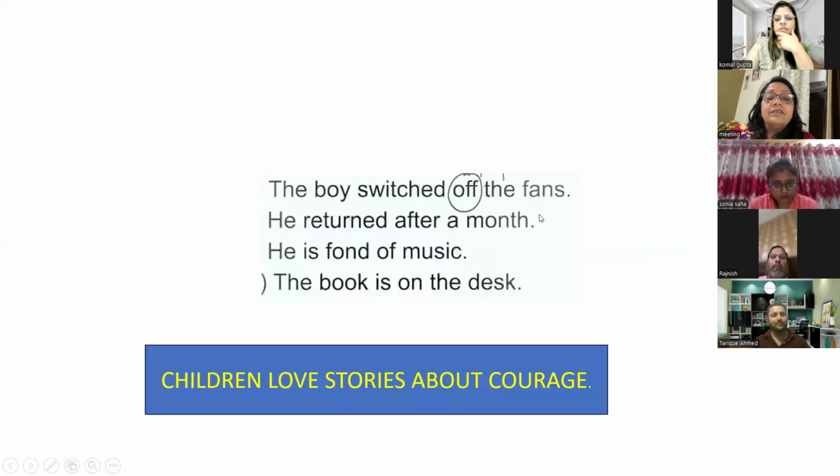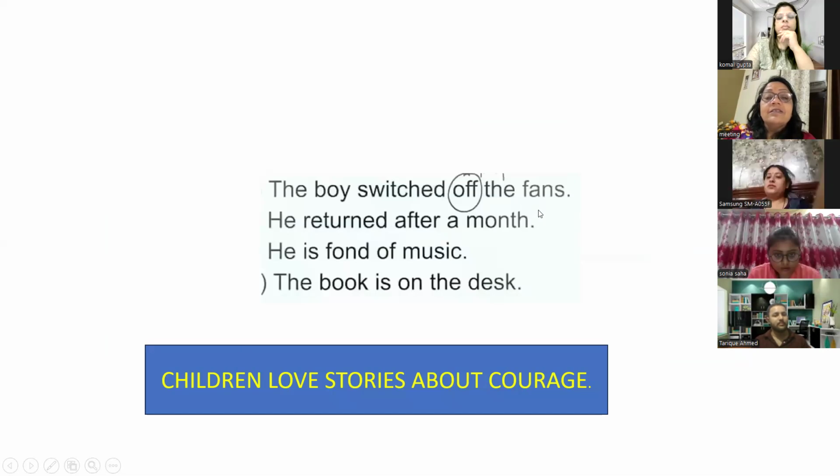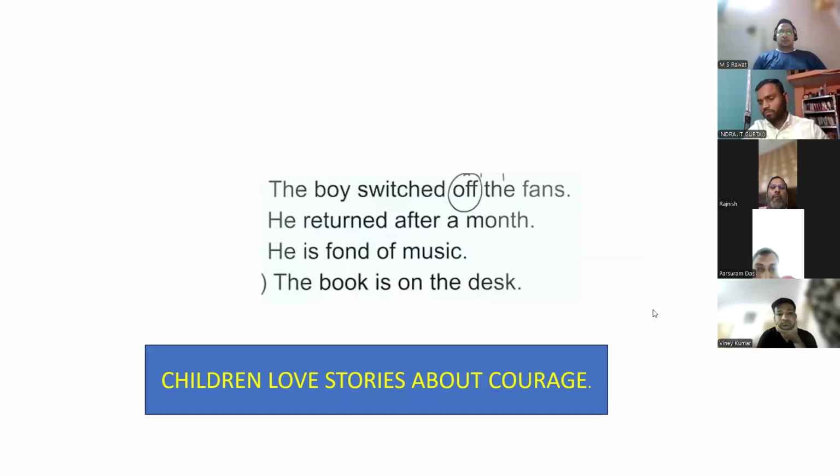"The boys switch off the fans." What is a noun? Boys and fans. Because "off" is a preposition, that is why the noun is coming after it.